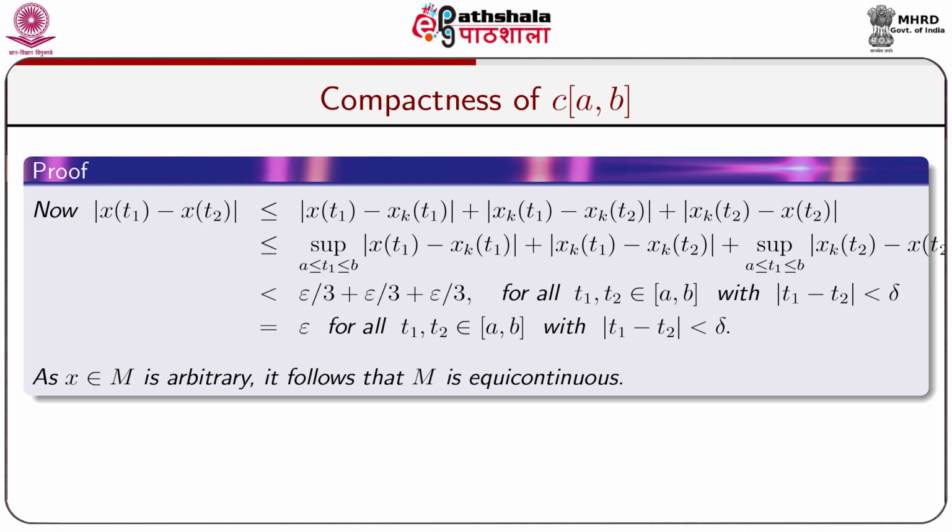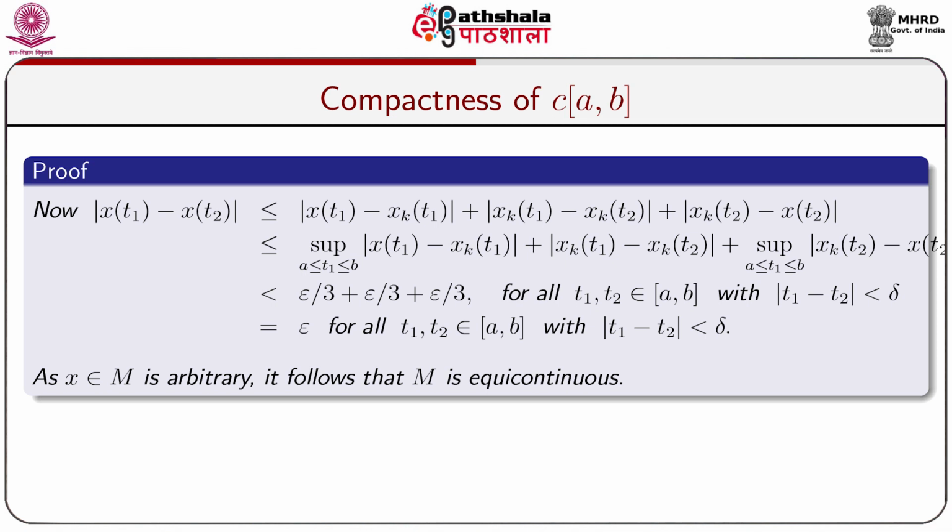Now let us take a calculation. Modulus of x(t1) minus x(t2) is equal to modulus of x(t1) minus x_k(t1) plus x_k(t1) minus x_k(t2) plus x_k(t2) minus x(t2), which by the absolute value property is less than or equal to modulus of x(t1) minus x_k(t1) plus modulus of x_k(t1) minus x_k(t2) plus modulus of x_k(t2) minus x(t2).